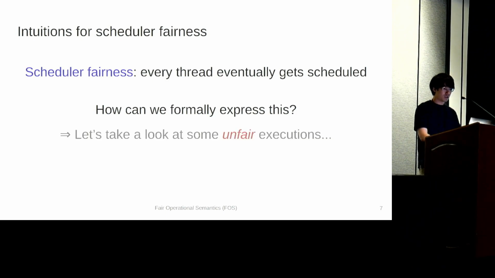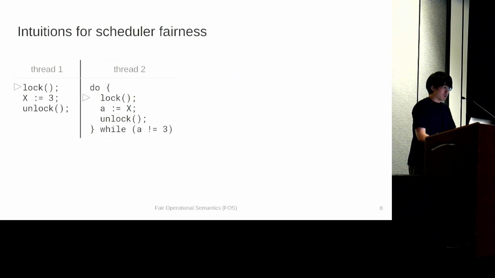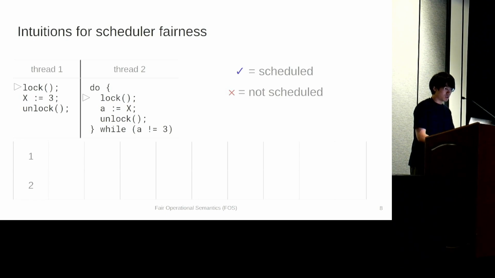Actually, it turns out that we can get some key intuitions by taking a look at some unfair executions. So I will show you some unfair executions using this table and these symbols. The tick mark indicates that the thread is scheduled, and the cross mark means that the thread is not scheduled. So let's express our previous unfair execution where only thread 2 is scheduled using these marks. First, thread 2 is scheduled, so we write down the tick mark for thread 2 and the cross mark for thread 1. Then thread 2 is scheduled again, giving the same event.